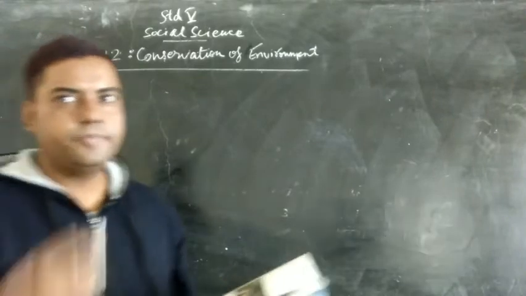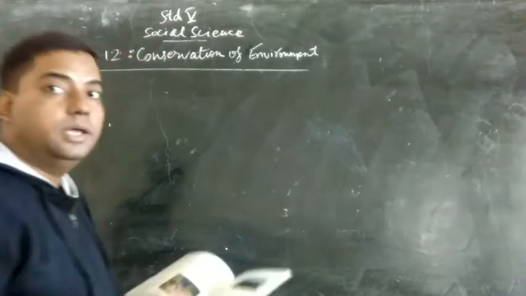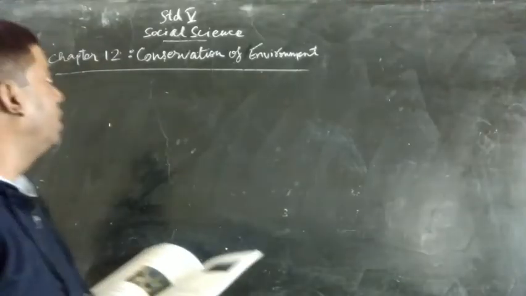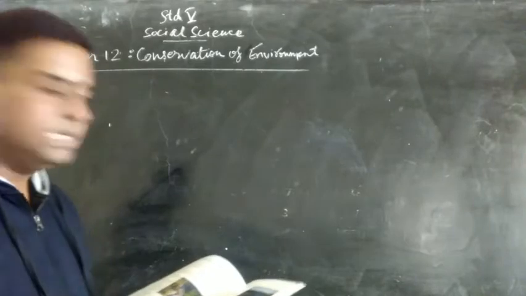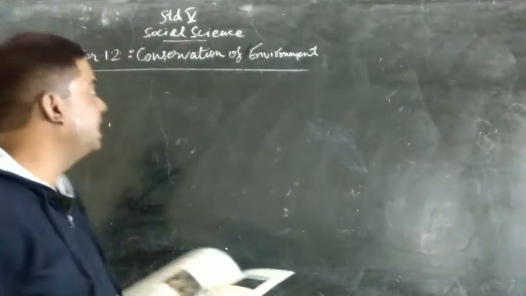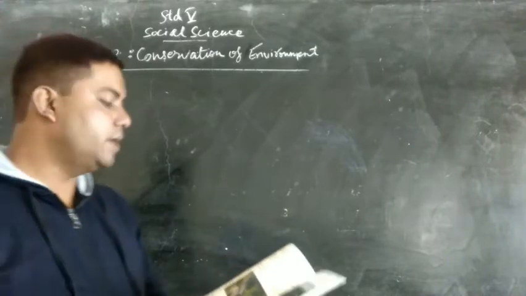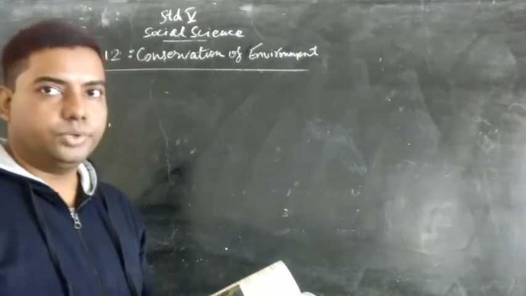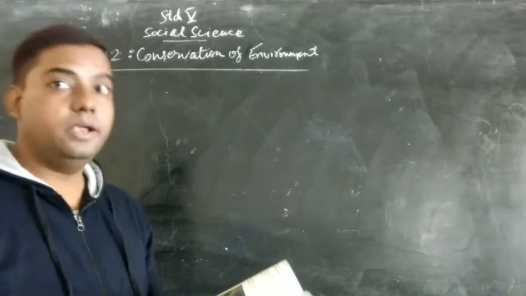My name is Francis sir, and today, my dear children, we will be continuing with chapter number 12 of Social Science for Standard 5. In our last class, we had started this chapter number 12. The name of the chapter is Conservation of Environment. We had ended till controlling air pollution. So today we will move forward and we will see the next part, that is controlling water pollution.